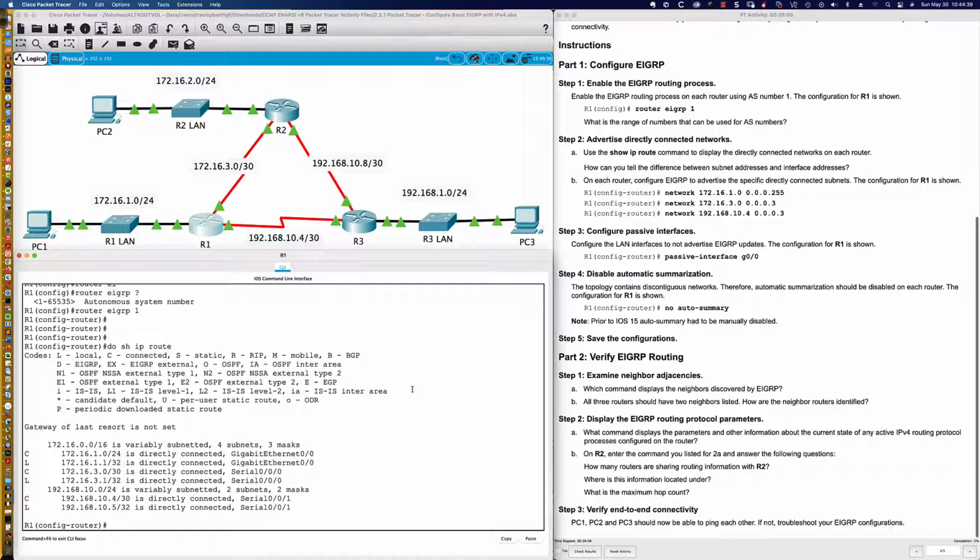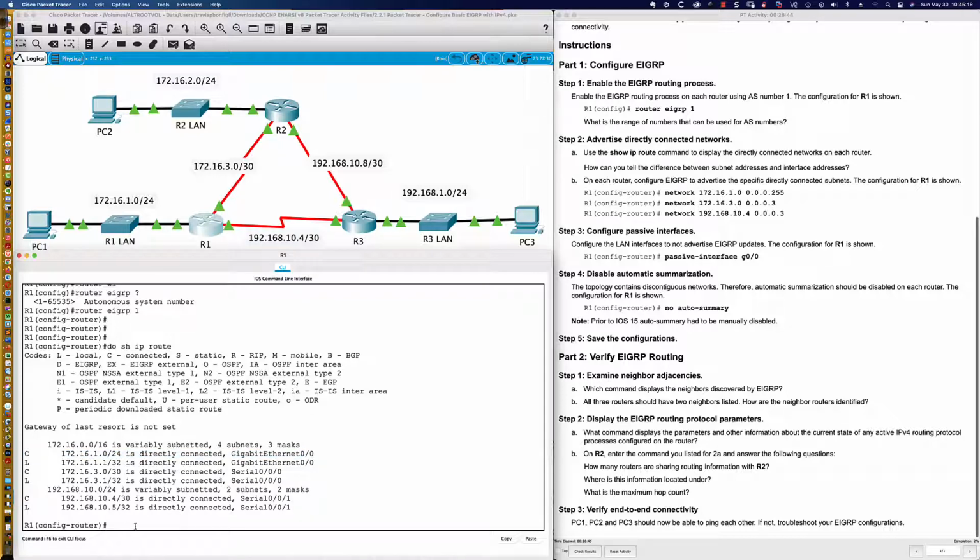And you can see that right now, all we're seeing are the local and directly connected representations in the routing table. What they're asking us to do, and the question is, how can you tell the difference between subnet address and interface address? Well, the local entry with the L, that is your interface address, whereas the directly connected network shows you the network ID and subnet mask.